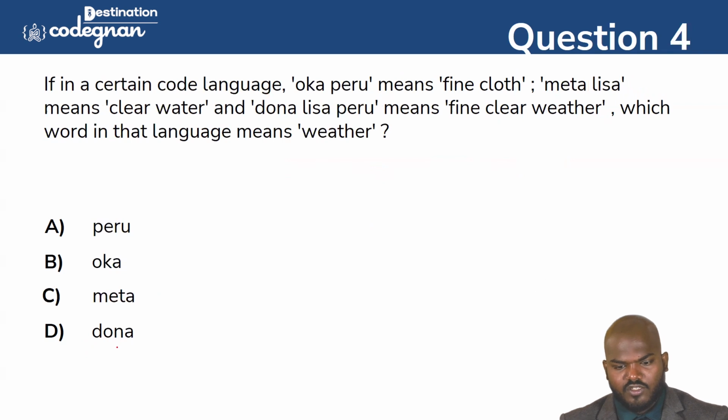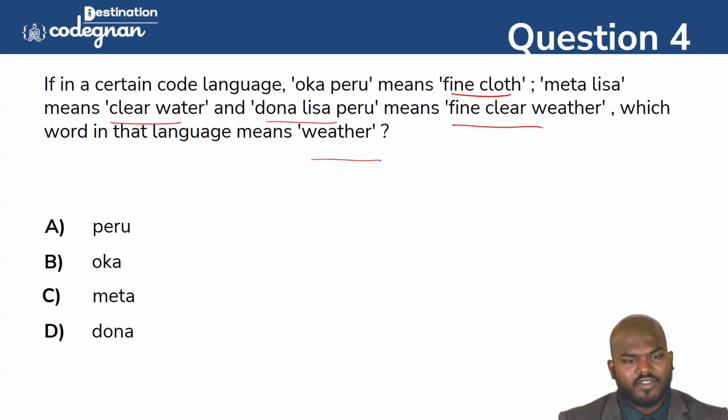Next one, guys, you see this one. In a certain code language, Oka Peru means fine cloth. Mita Lisa means clear water. Dona Lisa Peru we can call fine clear weather. Which word in the language means weather? What is the meaning of weather?